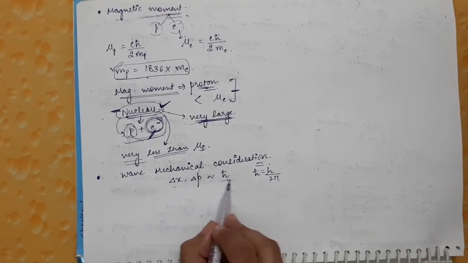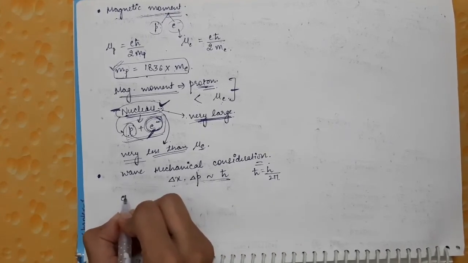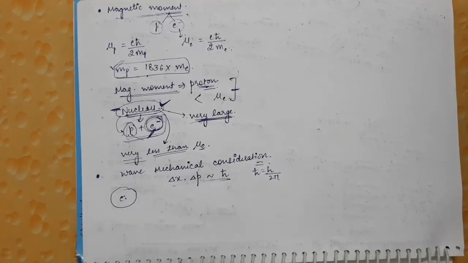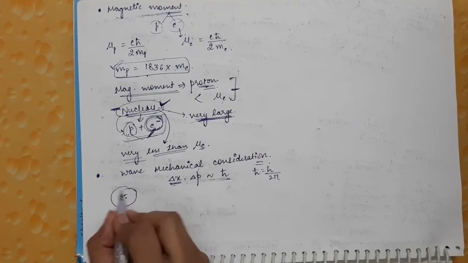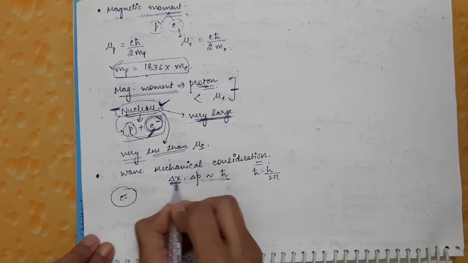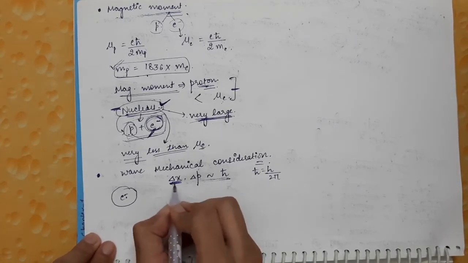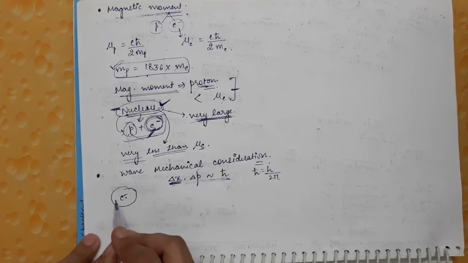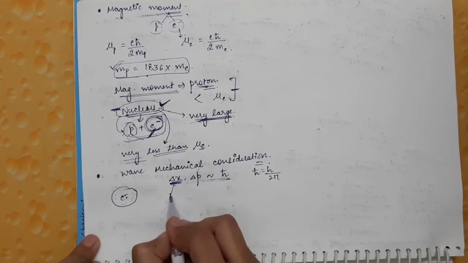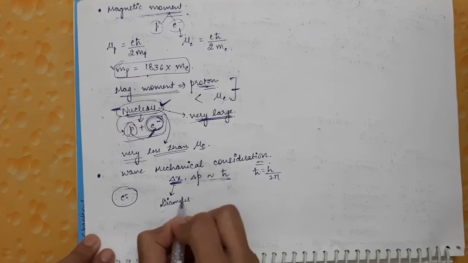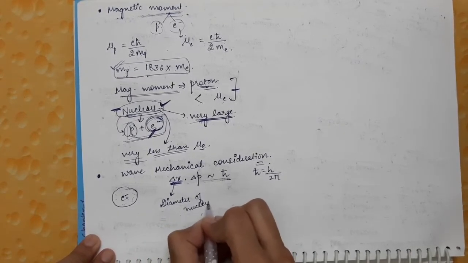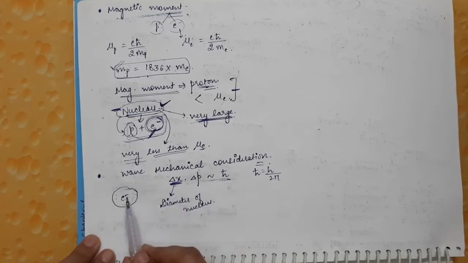So we will apply this principle to the case of the electron if it is present inside the nucleus. What will be Δx in this case? Δx is the uncertainty in position. If the electron is present inside the nucleus, it can be anywhere inside the nucleus, so the uncertainty in position will be equal to the diameter of the whole nucleus.